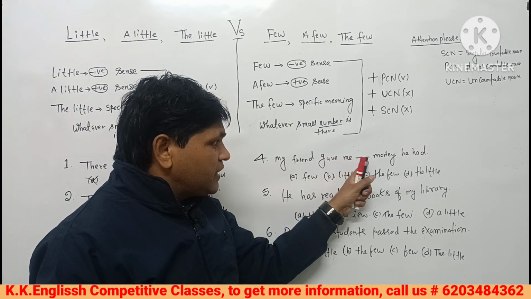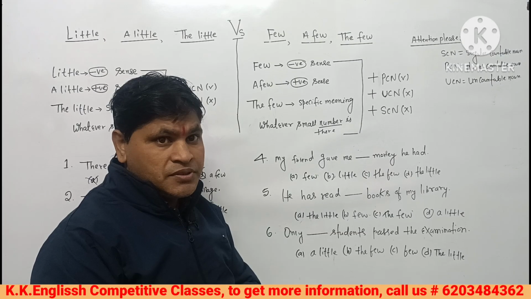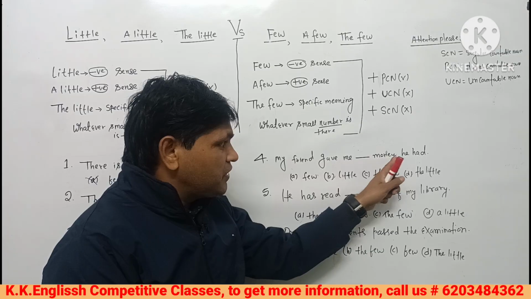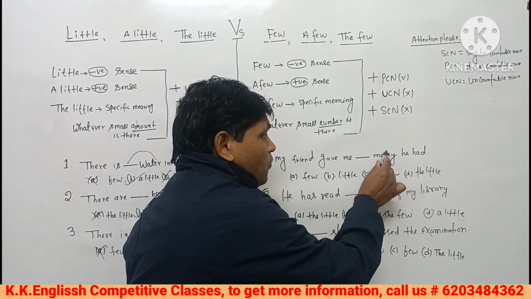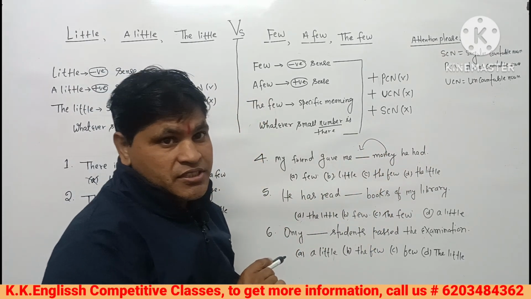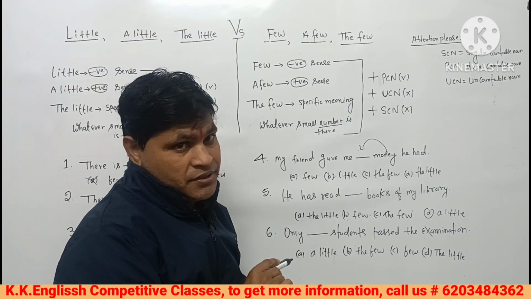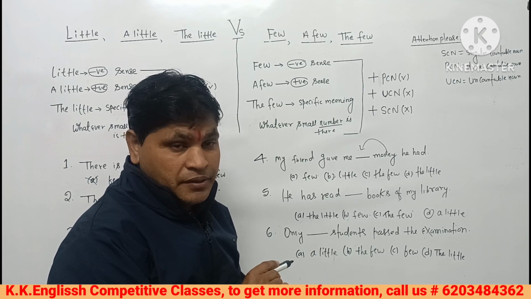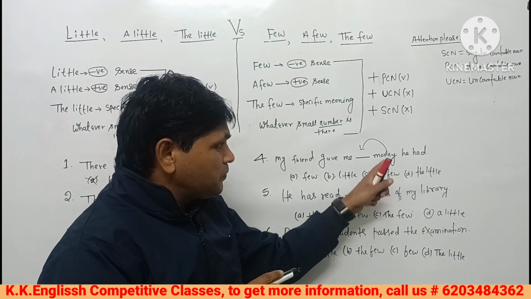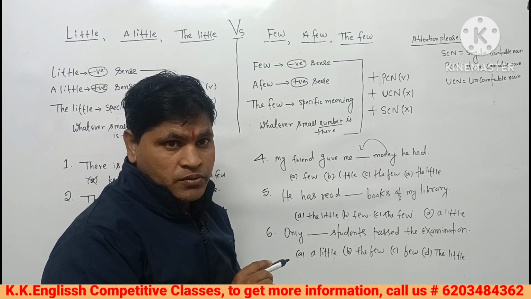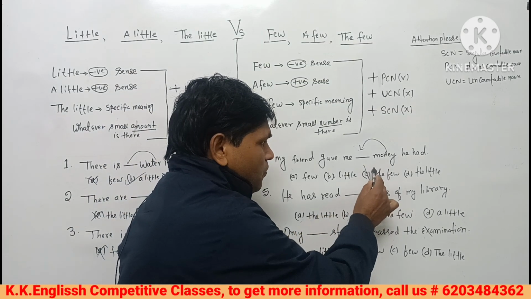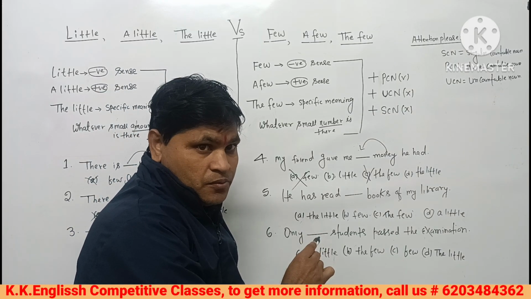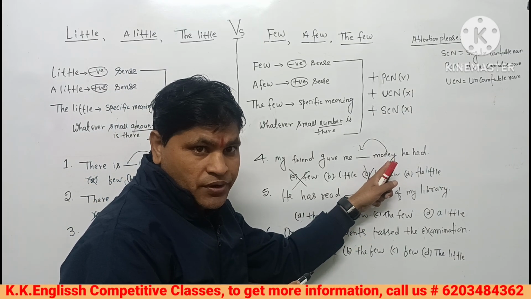My friend gave me gap money he had. That's a very special question for you. Money, what kind of noun is this? This is uncountable noun. That's why we have to use little, a little, or the little. We will never talk about the few, because this is already an uncountable noun. So the few or few, first we have eliminated.